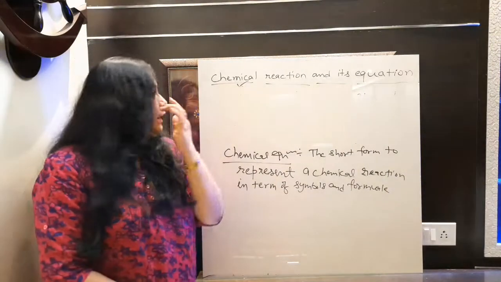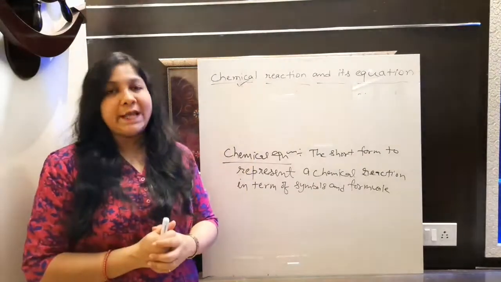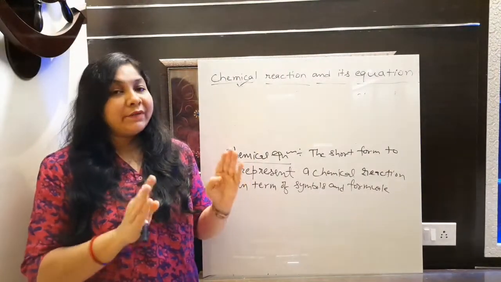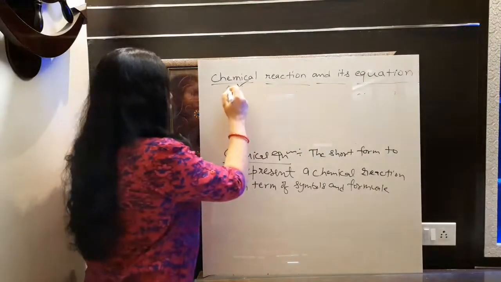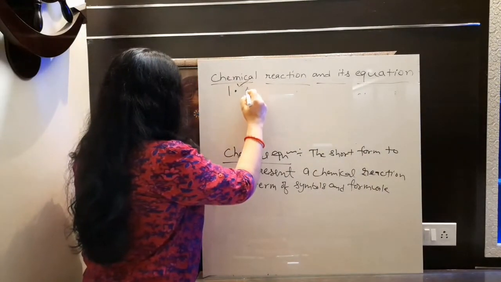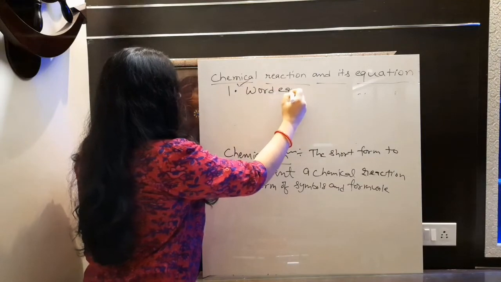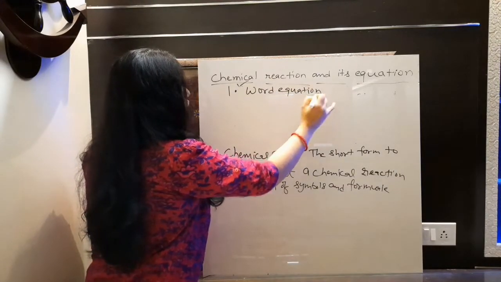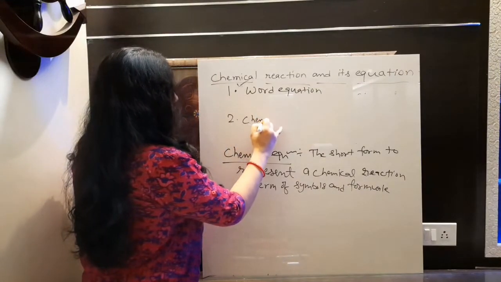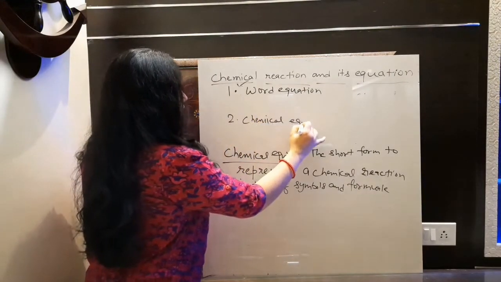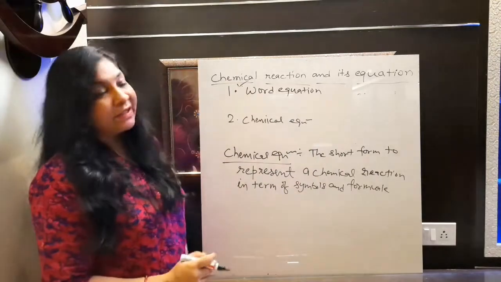There are two ways in which you can represent your chemical reaction. I am going to write here what are the two ways here. First way is word equation. You can write it here in the form of what? Word equation. And second is chemical equation. Second is what? Chemical equation, जिसका कि मैंने यहाँ पर definition लिखा है.